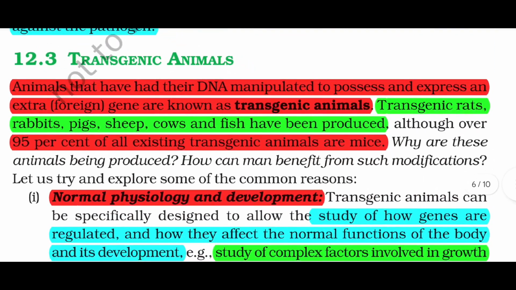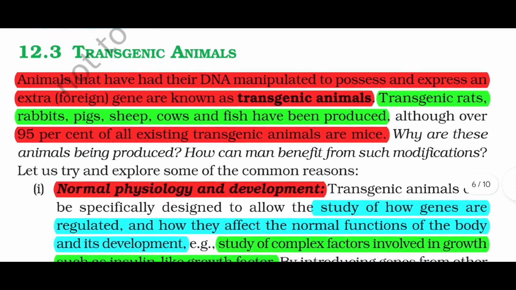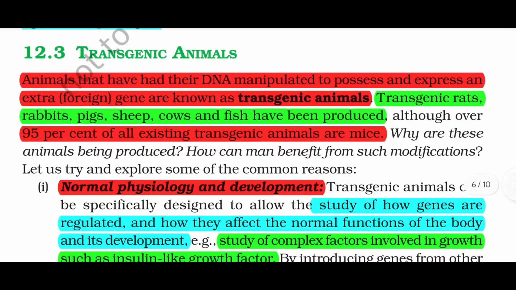Animals that have had their DNA manipulated to possess and express an extra foreign gene are known as transgenic animals. Transgenic rats, rabbits, pigs, sheep, cows, and fish have been produced. Over 95% of all existing transgenic animals are mice. Why are these animals being produced? How can man benefit from such modifications? Let us try and explore some of the common reasons.